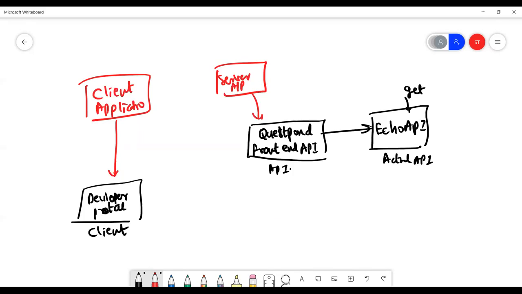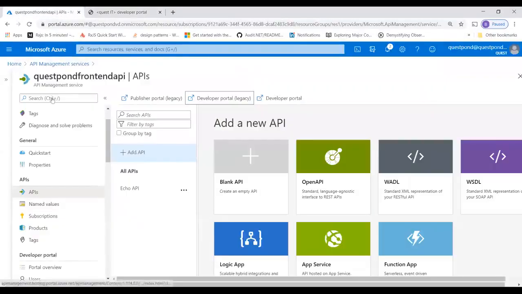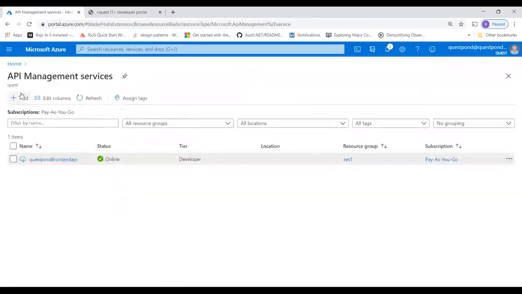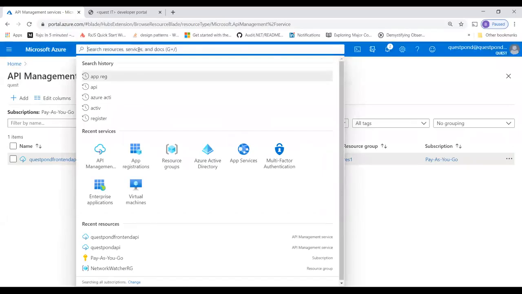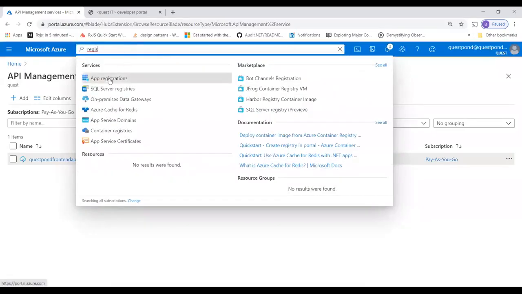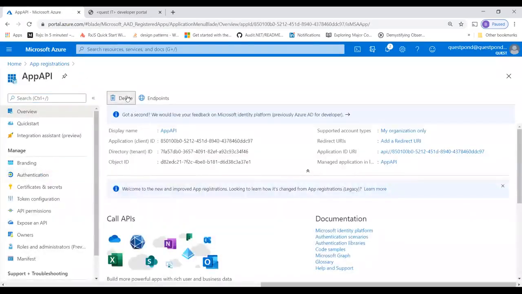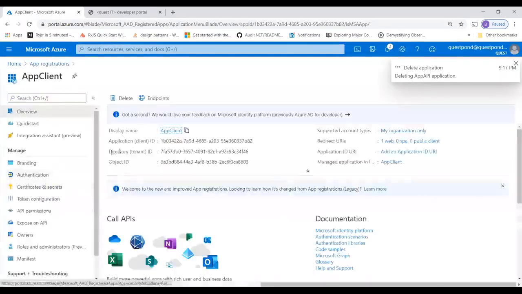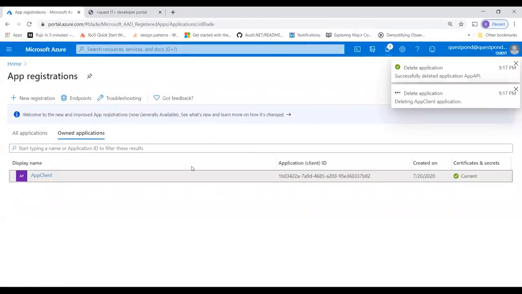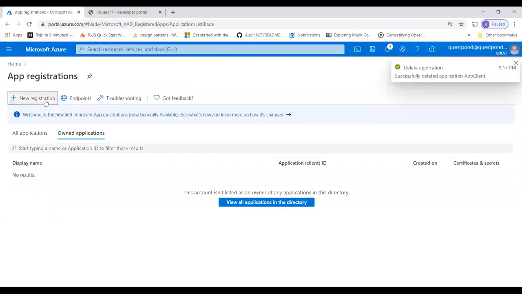Let me go back to the portal. First thing, register an application. You can just type app registration. There it is. Remember that before coming to this class, I was taking some class here. You can see there are two APIs added here. I was taking some class for the US and they were having this. I can just delete them. I've deleted them, so I'm going to make two app registrations here.